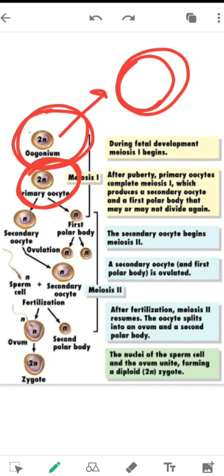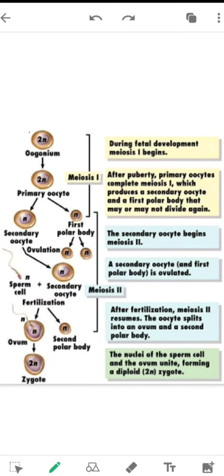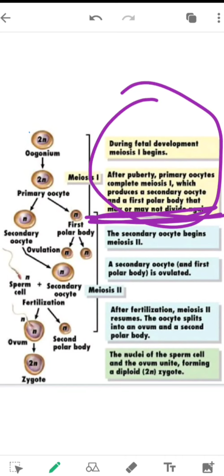Now the primary oocytes begin their first meiotic division before birth. So we can mark this as the before birth period. They begin their first meiotic division before birth, but completion of the prophase doesn't occur until adolescence.